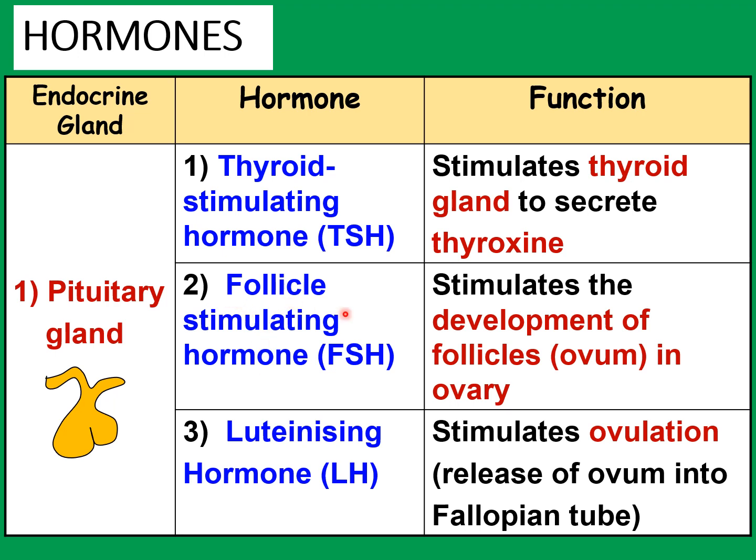So what is a follicle? A follicle is a group of cells which surrounds the ovum. The follicles consist of the ovum in the ovary plus some cells surrounding it. So when this hormone is secreted from the pituitary gland during the menstrual cycle every month in women, it will stimulate the development of the follicles in the ovary, so that one of the follicles containing the ovum will develop. So that means the ovum will also develop